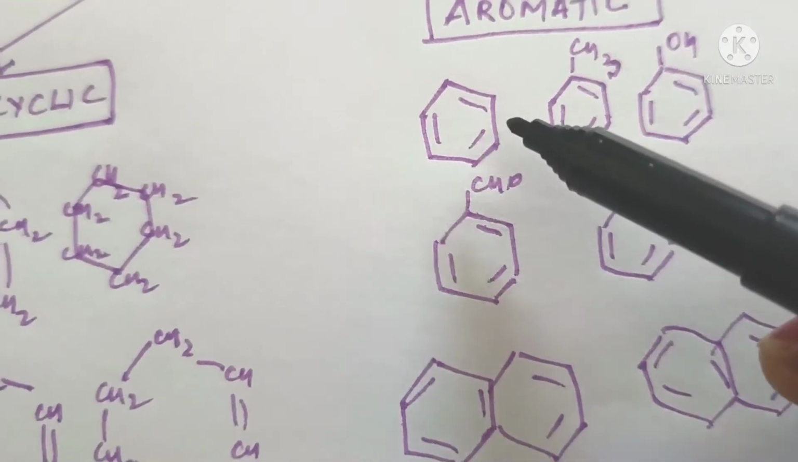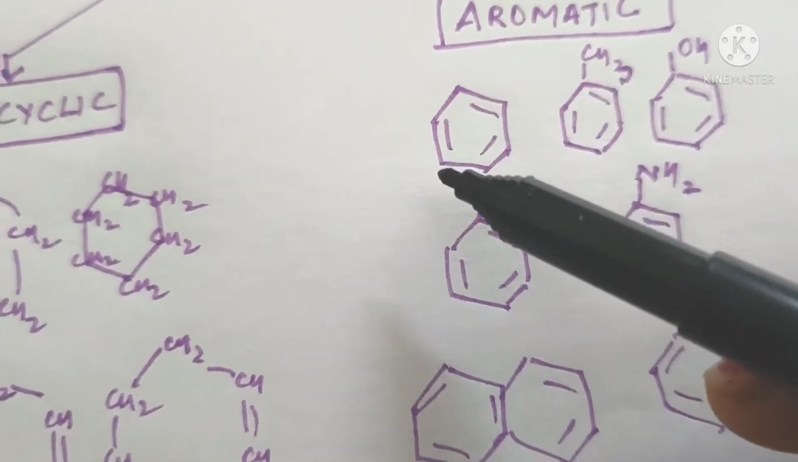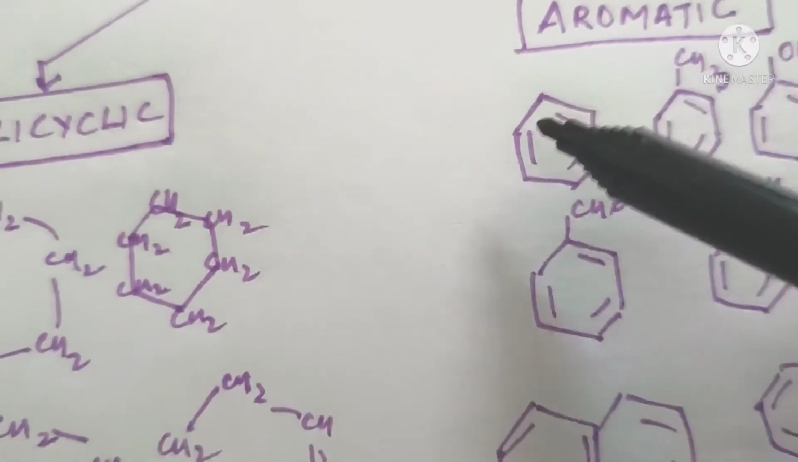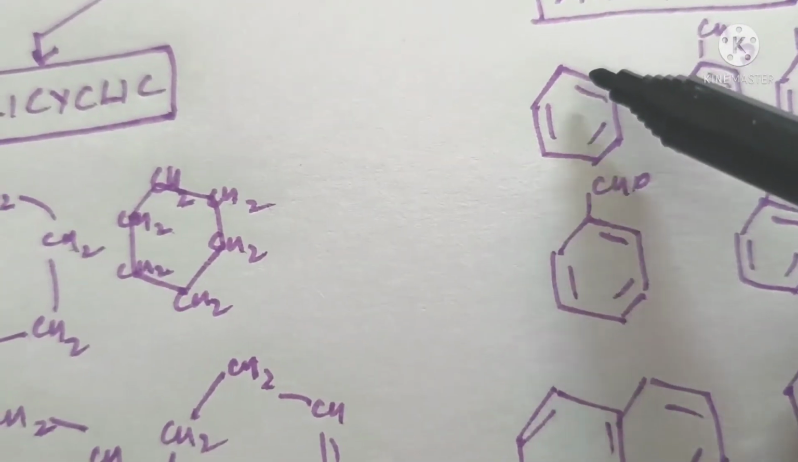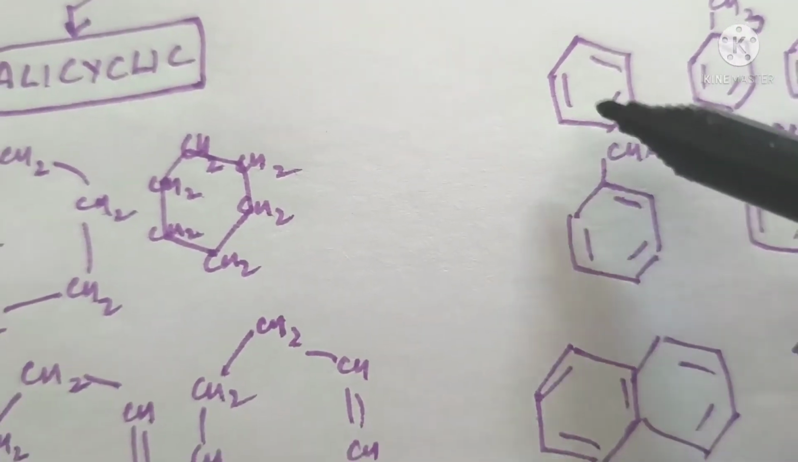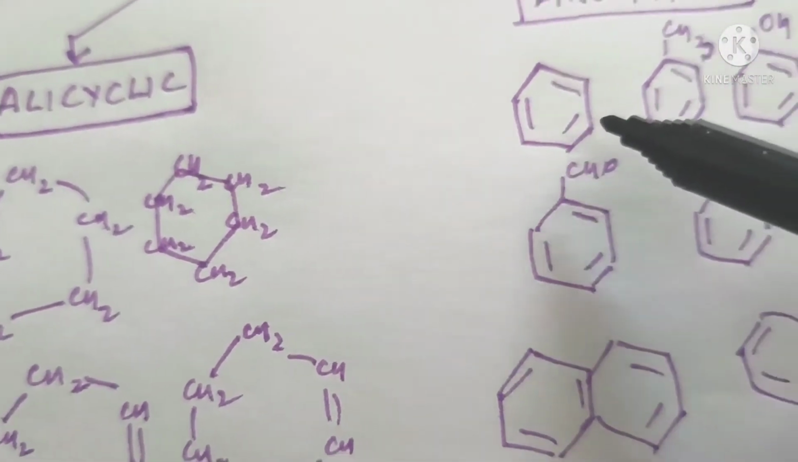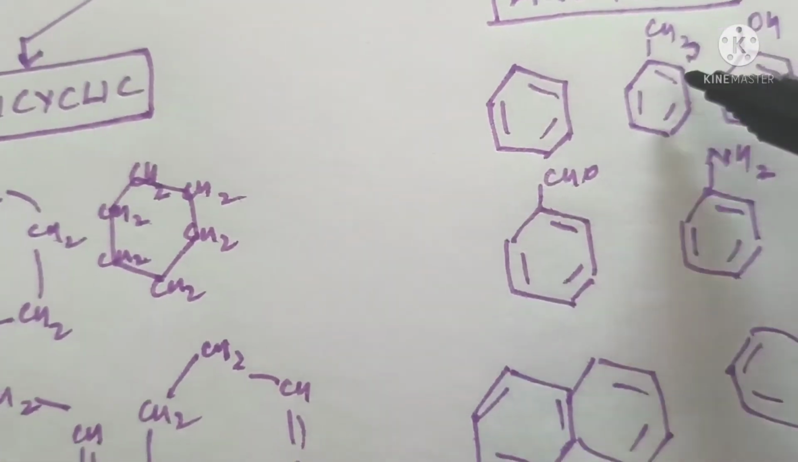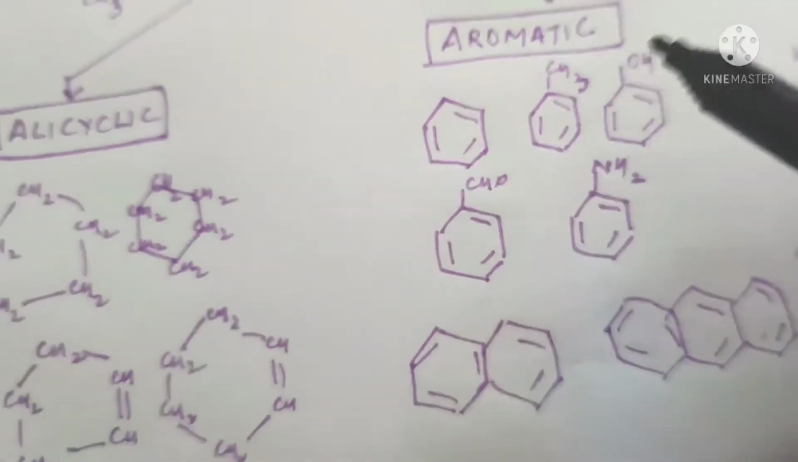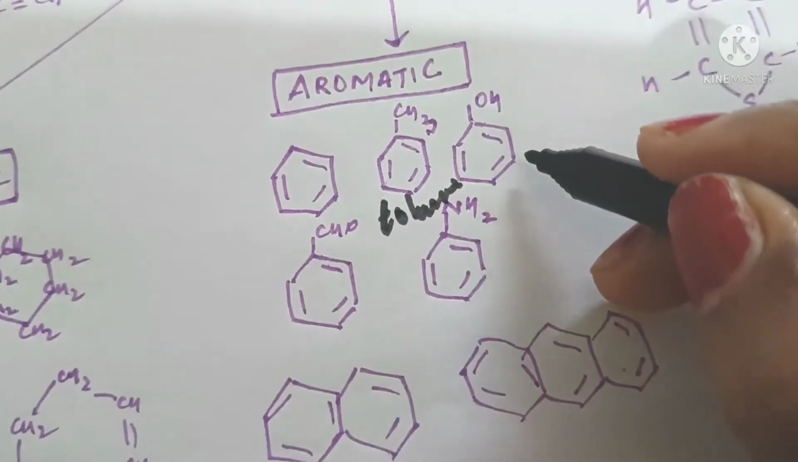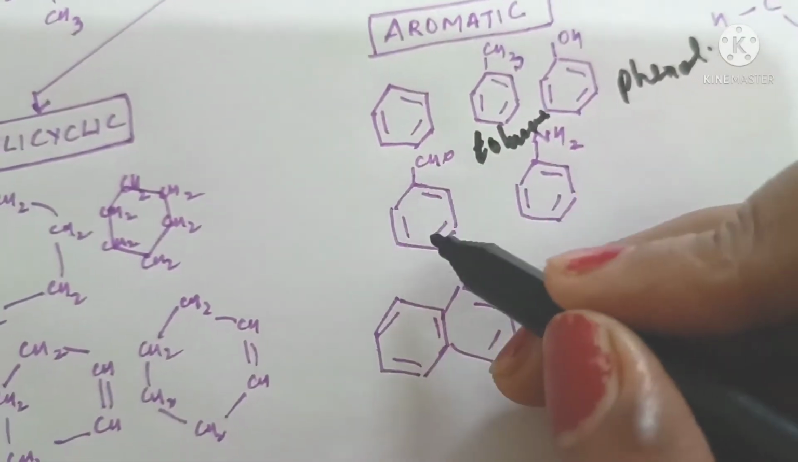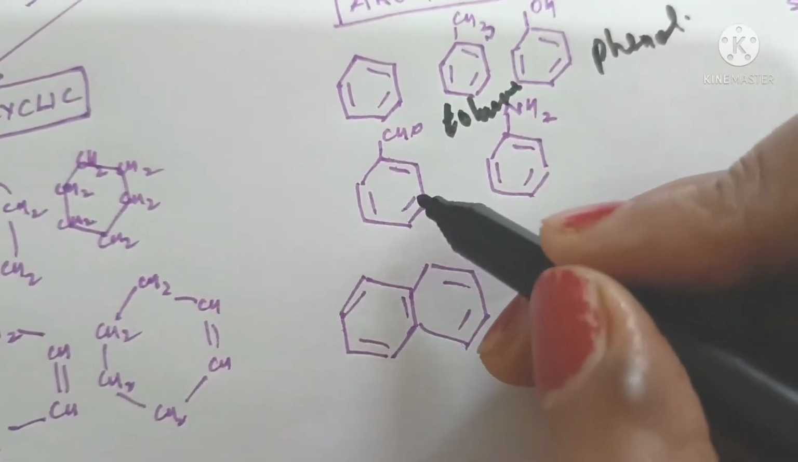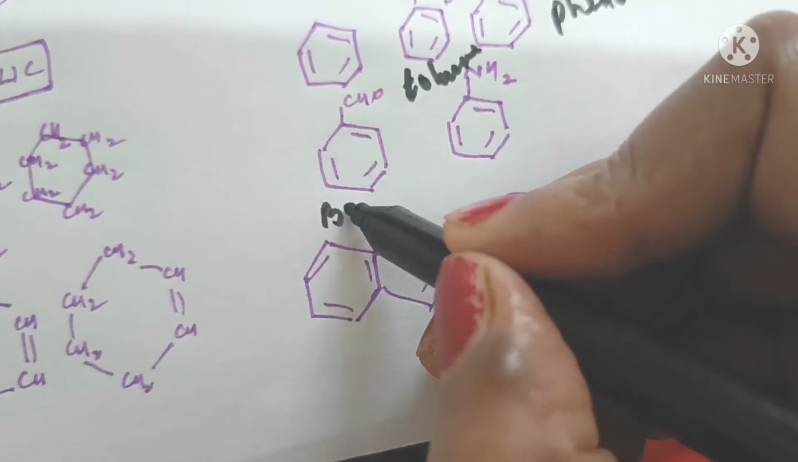In aromatic compounds, the ring is such that it contains alternate single and double bonds and contains at least one benzene ring. A benzene ring consists of a hexagonal molecule of 6 carbon atoms containing alternate single and double bonds. This is benzene. A methyl group attached to benzene will be called toluene. OH group attached to benzene will be called phenol. CHO group attached to benzene will be called benzaldehyde.